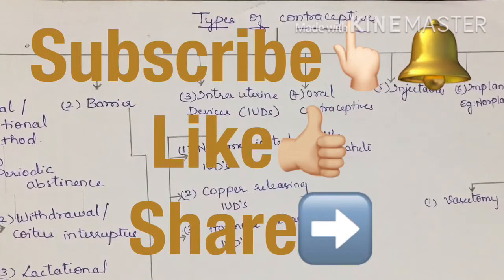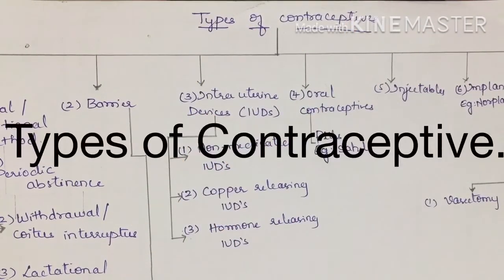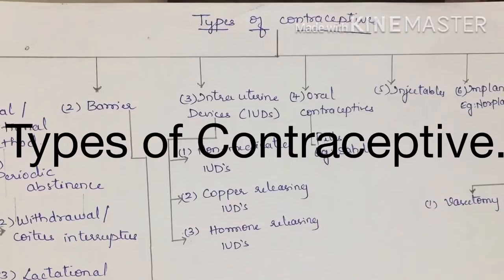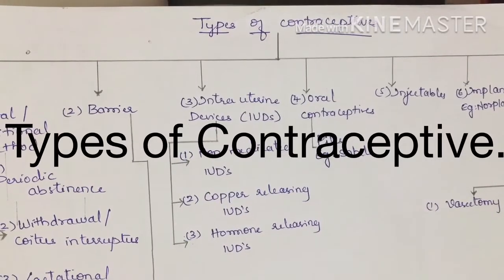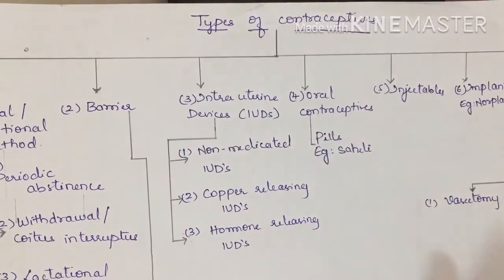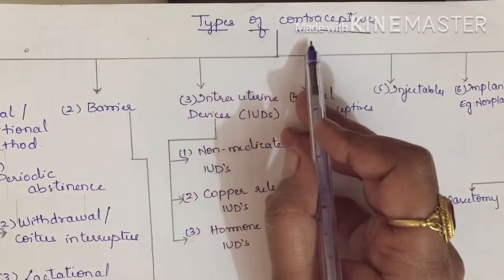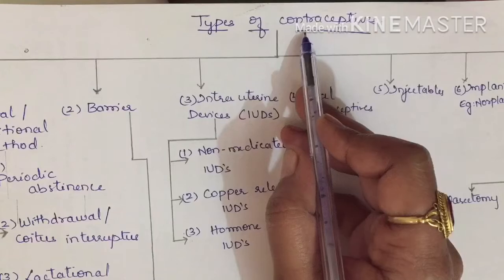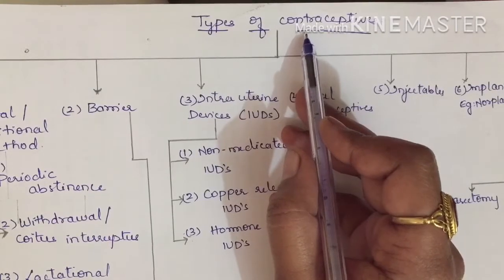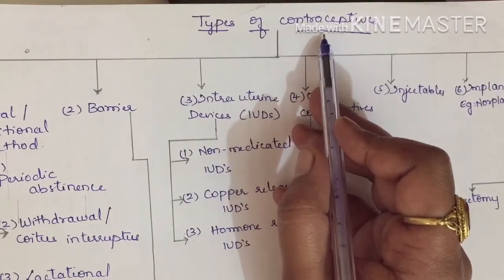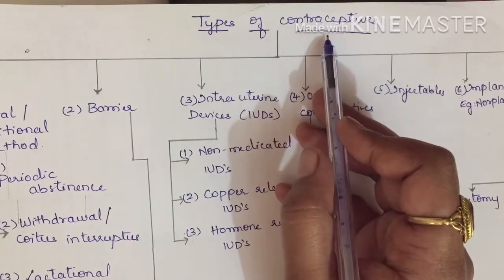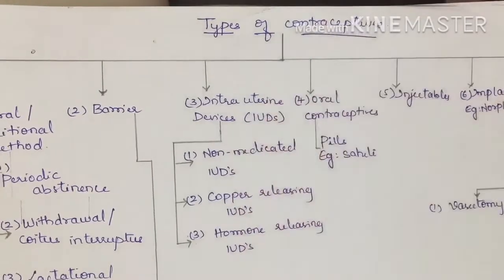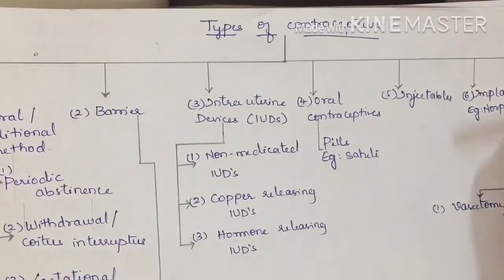In a previous video, we discussed birth control and population explosion. Today we shall continue with that. There we discussed contraceptives. Today we shall discuss types of contraceptives. What are contraceptives? A contraceptive is a technique, a method, through which we avoid a meeting of sperms and ova. We have 7 different types of contraceptives. So we shall start with the first one.